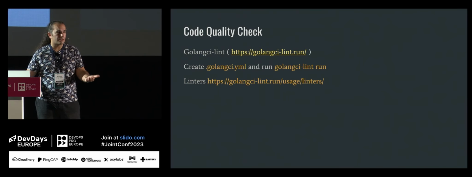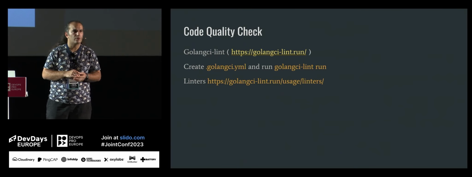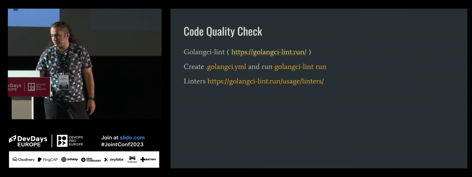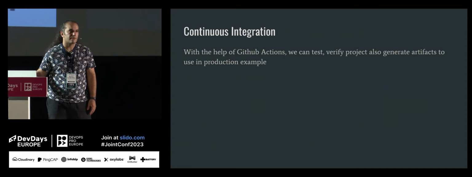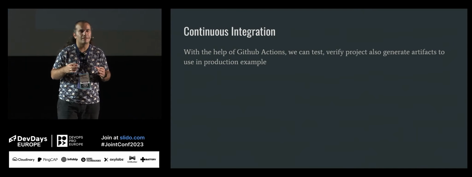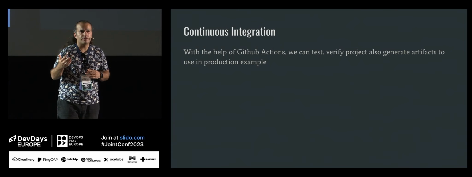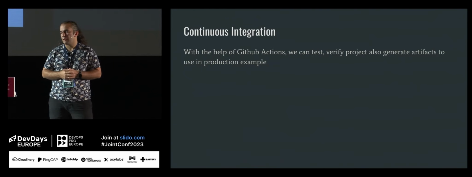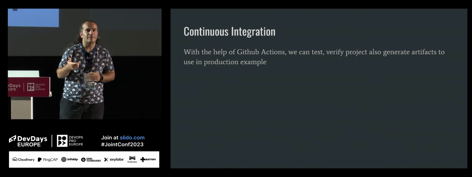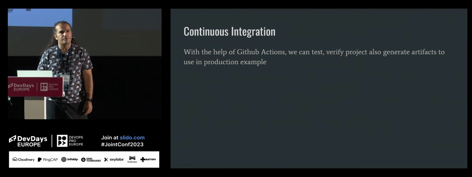But again, you are creating a configuration file and you are saying which linters you want to apply. You can configure all of them, so each linter has its own configuration. You can say that, for example, if a function has more than 35 lines, this is a big method. Or if a class has more than, I don't know, 100 lines, then this is a big class. Or it can calculate your cyclomatic complexity, and you can provide a threshold. For example, 30. If it reaches 30, then your build will be failed.